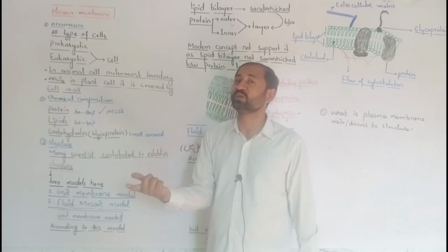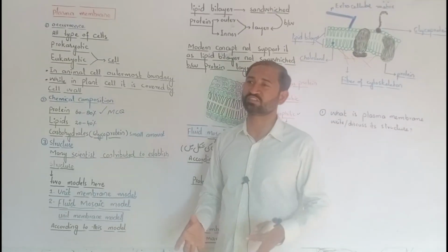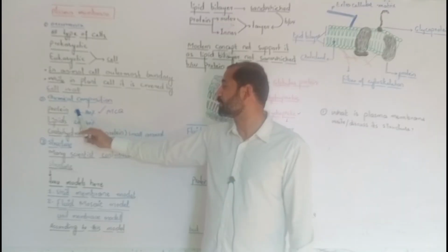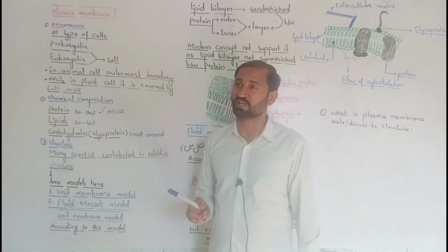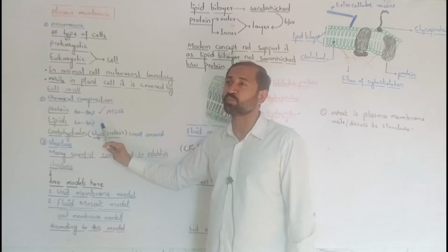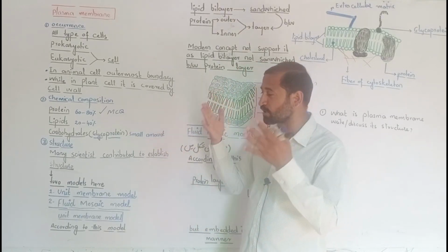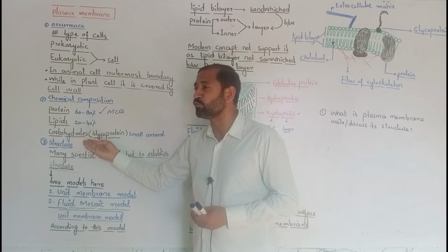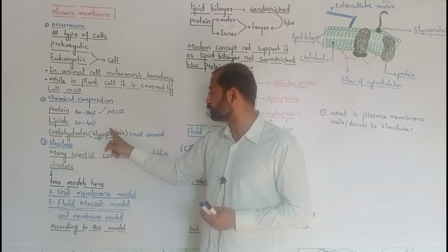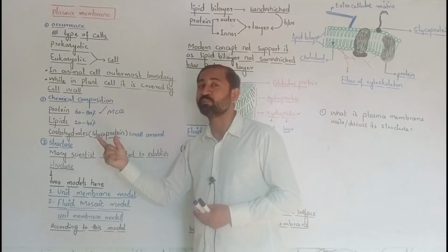So MCQs may be in the form of: what type of compound is present in maximum concentration in plasma membrane? The answer will be protein, as we know that it makes 60 to 80% of plasma membrane. Then the next is lipid, which makes 20 to 40% of plasma membrane. The minimum amount of compound within the plasma membrane is carbohydrate, which is present in conjugated form, glycoprotein. Glyco means glucose, protein means protein, so carbohydrates and protein combine to form glycoprotein.